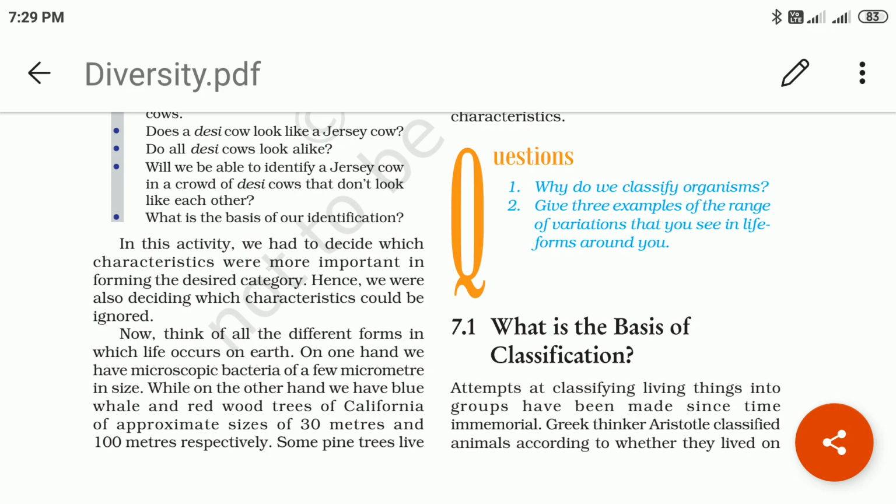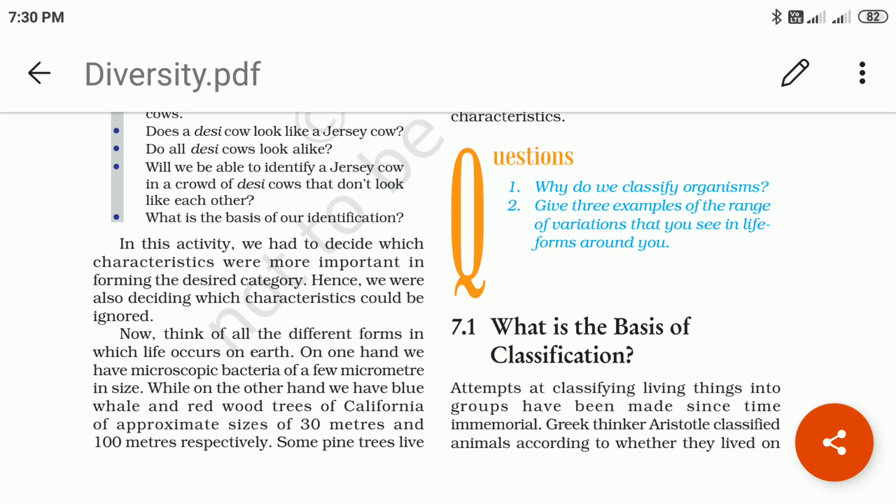Now think of all the different forms in which life occurs on earth. On one hand, we have microscopic bacteria of a few micrometers in size, while on the other hand, we have the blue whale and the redwood tree of California, of approximate size 30 meters and 100 meters respectively.